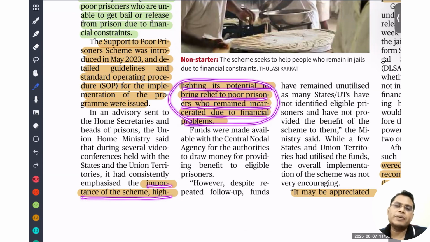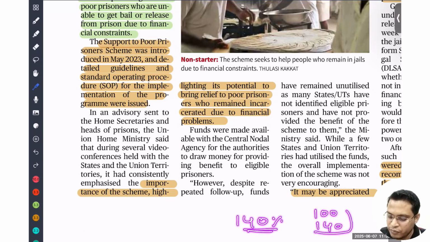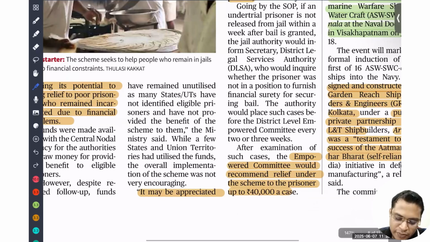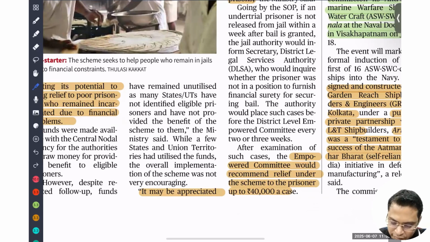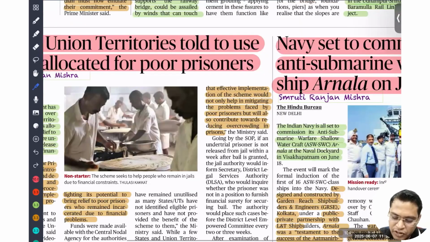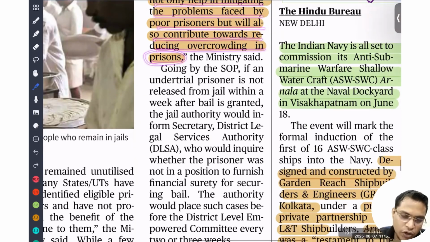Look, there are so many people already; our prisons are facing the problem of overcrowding. If a particular prison has a capacity of 100 people, it may be housing more than 140 people, that is 140% overcrowding. By having that scheme, we can ensure there is a smaller number of inmates, and that also improves the quality of prison life. So the effective implementation of the scheme would not only help mitigate the hardship faced by poor prisoners, but also contribute towards reducing overcrowding in prisons. So you can talk about that also.